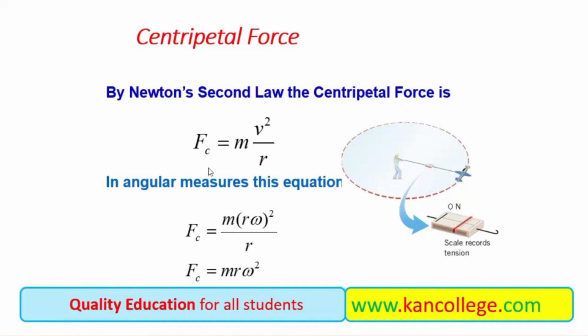Now we have derived the formula for the centripetal force, and we also know that V is equal to R omega. Put the value of V as R omega and simplify. This is another form for the centripetal force.